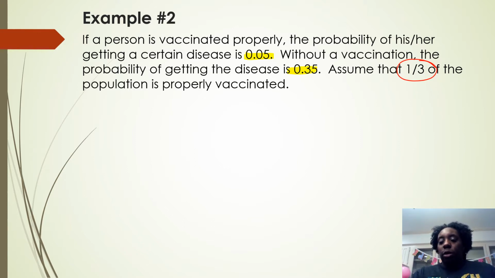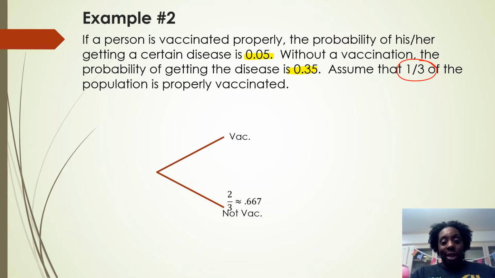So let's go ahead and build our tree. All right. So vaccinated versus not vaccinated. 1/3 of the population is vaccinated. So therefore, 2/3 of the population is not vaccinated. So right there is your first step. You've got to be able to find the part of the problem to start with.